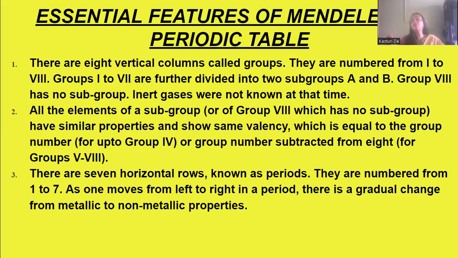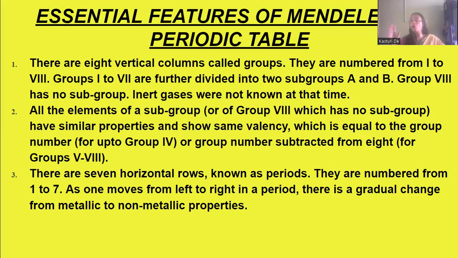All the elements of a group, that is the vertical columns, had similar properties, and they showed the same valency, which is equal to the group number. Up to group 4, the valency was the same as the group number.